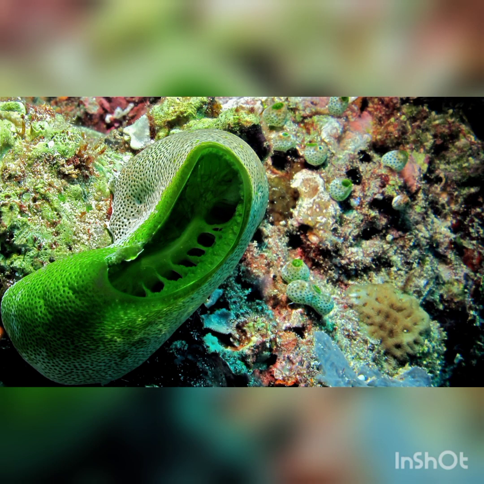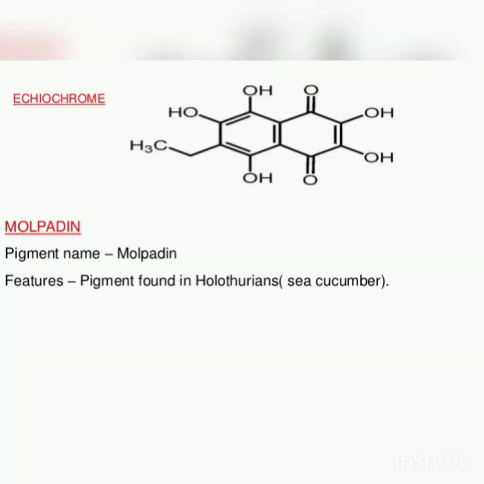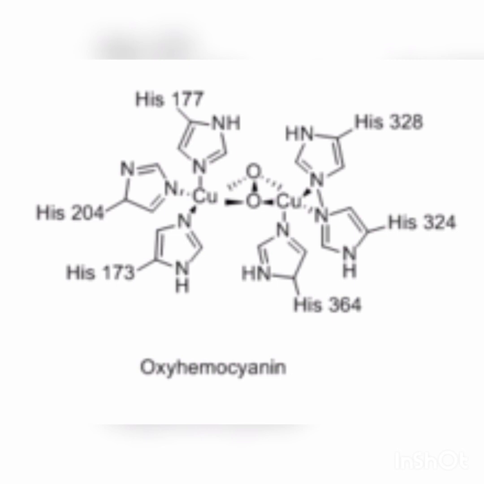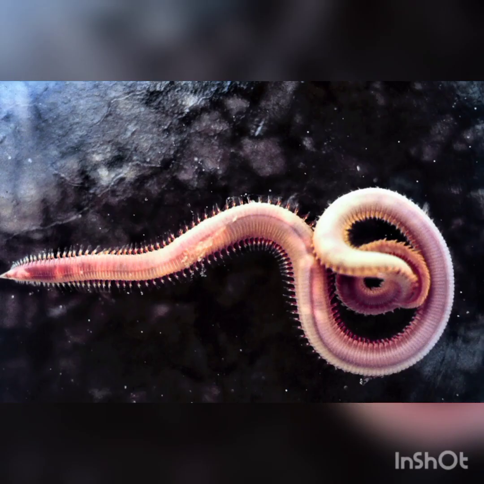It is a manganese containing blood pigment, which occurs in the blood fluid of Pinna. Next is vanadium, a green colored pigment containing vanadium. It is present in the blood cells, the vanadocytes, of ascidians. Next one is echinochrome, a red colored, iron containing pigment. It occurs in the coelomic fluid of sea urchins. And malphidian occurs in holothurians.